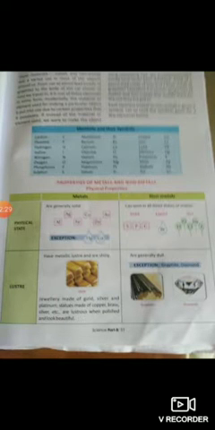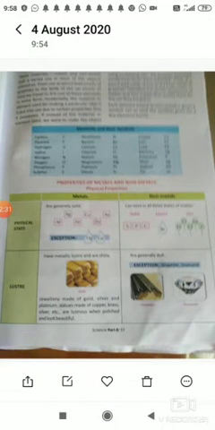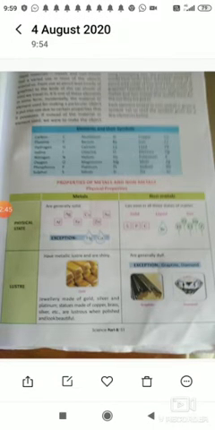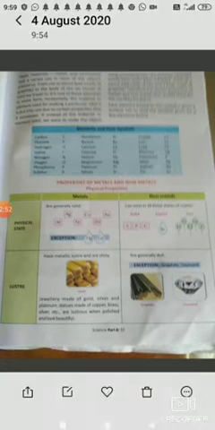Metals and non-metals are again given at the bottom side. First property given is the physical state of the metals and non-metals. Physically, you'll find metals are generally solid in nature. If you touch them, you can see they are solid. And non-metals generally exist in three states. Some are solid, some are liquid, and some are in gaseous states.